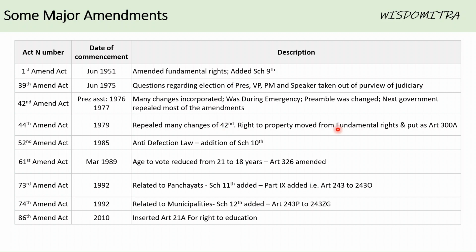Right to property was moved from fundamental rights and put as Article 300A. So this is also an important aspect that you should know about.